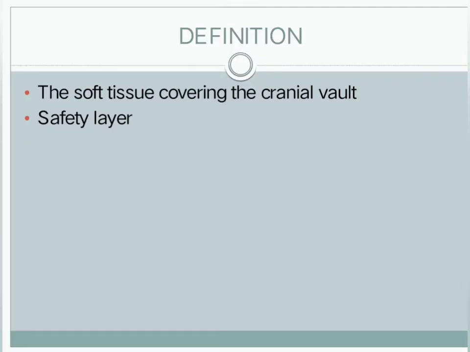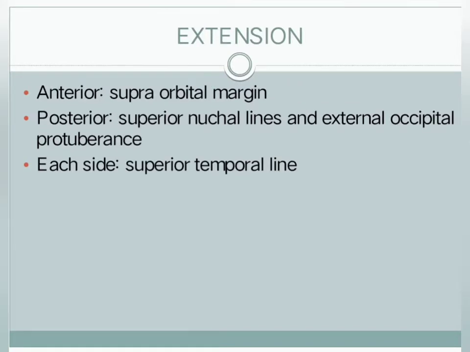Now we see about the definition of scalp. Scalp is a soft tissue which covers the cranial vault. It is also called as safety layer because it protects the underlying cranial vault. The scalp extends anteriorly up to supraorbital margin, posteriorly superior nuchal line and external occipital protuberance.